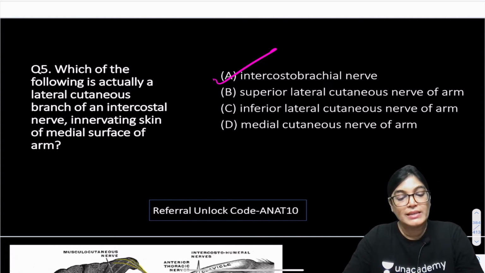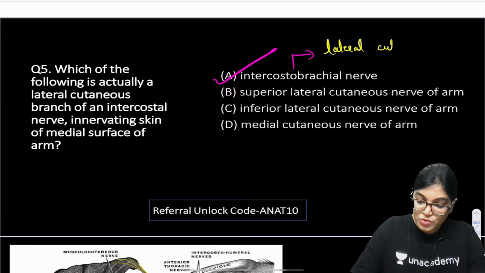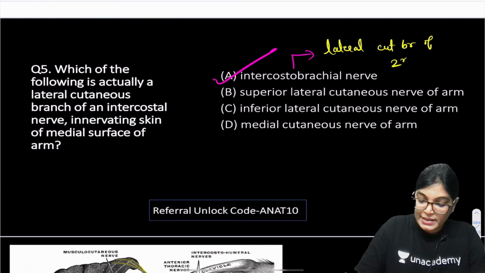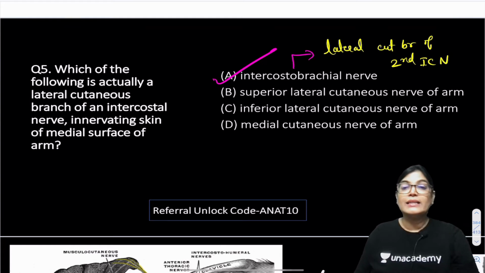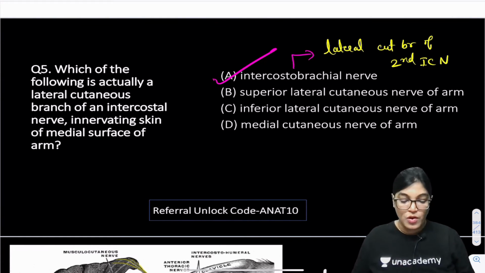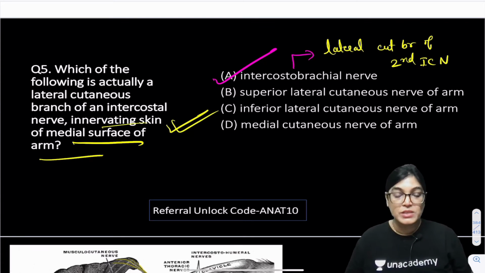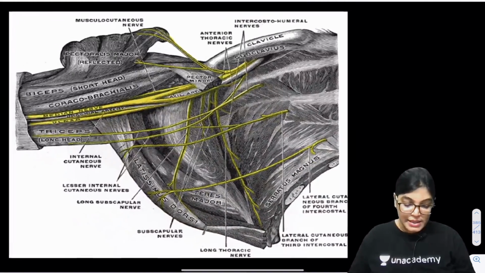Actually, intercostobrachial nerve is the lateral cutaneous branch of the second intercostal nerve. So what is intercostobrachial nerve? It is the lateral cutaneous branch of the second intercostal nerve, and this nerve forms a communication with the medial cutaneous nerve of arm. So it is innervating the medial aspect of the arm, which is mentioned in this MCQ. See here.